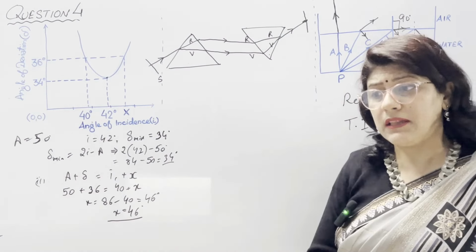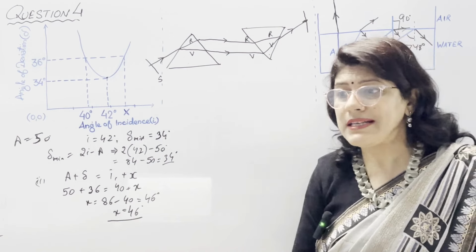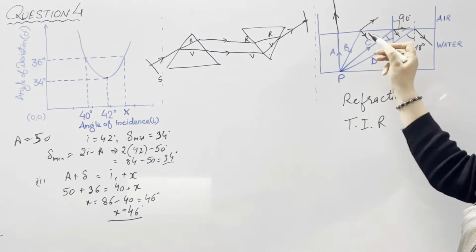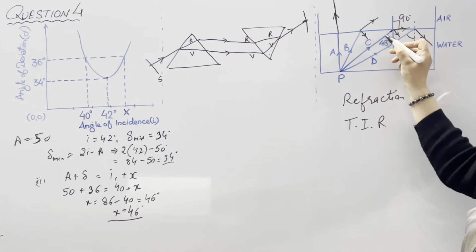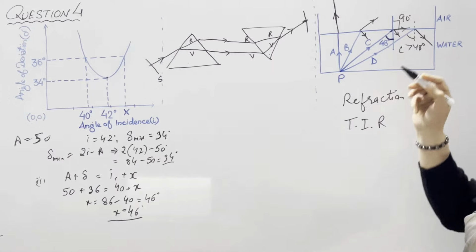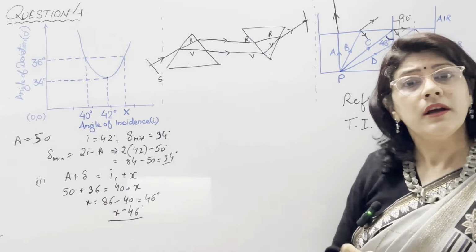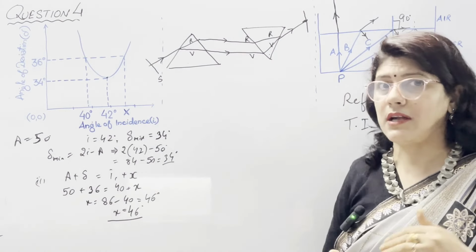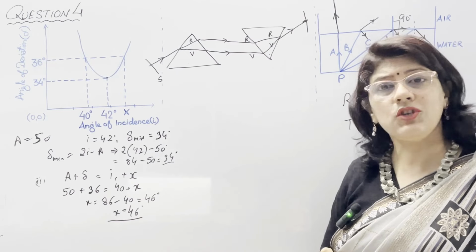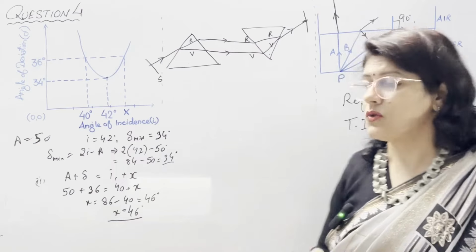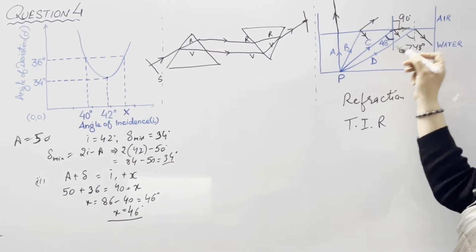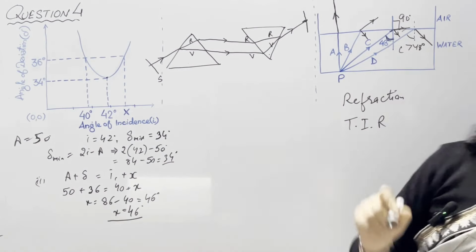In the C part: define the phenomenon exhibited by ray C. C exhibits the phenomenon of critical angle because here the angle is 48 degree. We know the definition of critical angle: it is the angle of incidence in the denser medium corresponding to which the angle of refraction in the rarer medium is 90 degree. So here r is equal to 90 degree where i is equal to the critical angle.